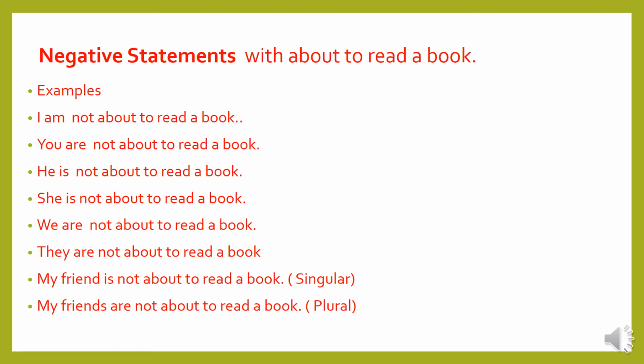We are not about to read a book. They are not about to read a book. My friend is not about to read a book. Singular form. My friends are not about to read a book. Plural. You can see when we pronounce, we use the letter S for you to understand.